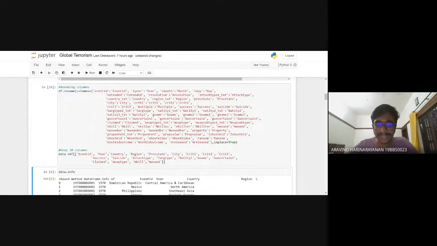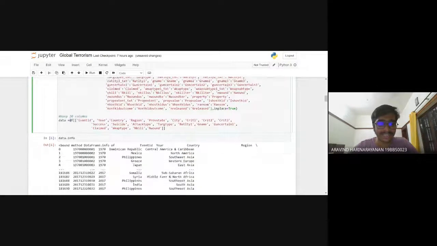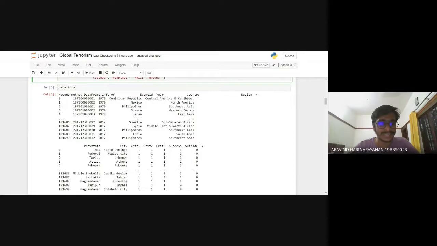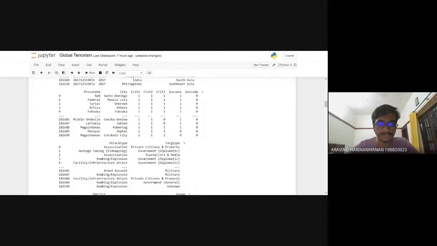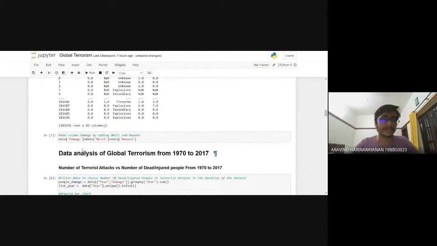So I have assigned the df values to a data variable here. As you can see, I have rearranged that as well. And now I'm checking the info properties of the data frame which I have imported. Now I'm going to the final part of the data cleaning process. I'm adding a new column as well, which is damage, by adding n kill and n wounds, which is the sum of wounded people as well as the people who have been killed during the terrorist attack. So I have defined a new column as well.